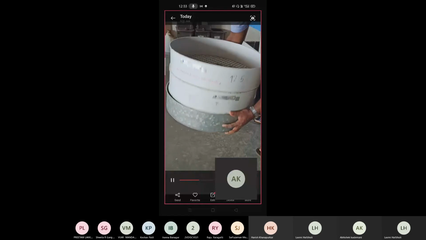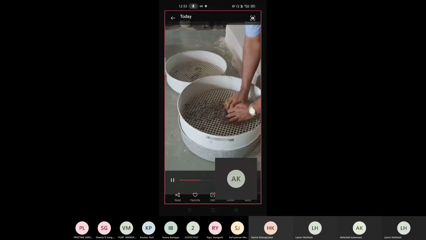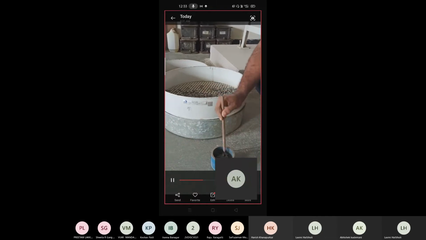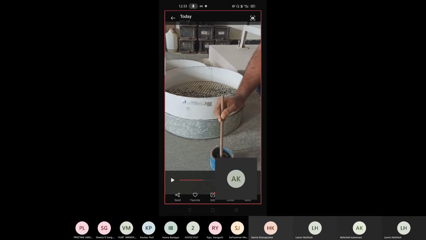Once the sieving is done, the aggregate retained on the 10 mm sieve has been dumped here. You can see a small cylinder here. This is called the measuring cylinder. The cylinder below the equipment is called the standard cylinder. So the measuring cylinder is different and the standard cylinder is different. The measuring cylinder is just to measure the aggregates. Once the aggregate is measured here, then it is dumped into the standard cylinder.